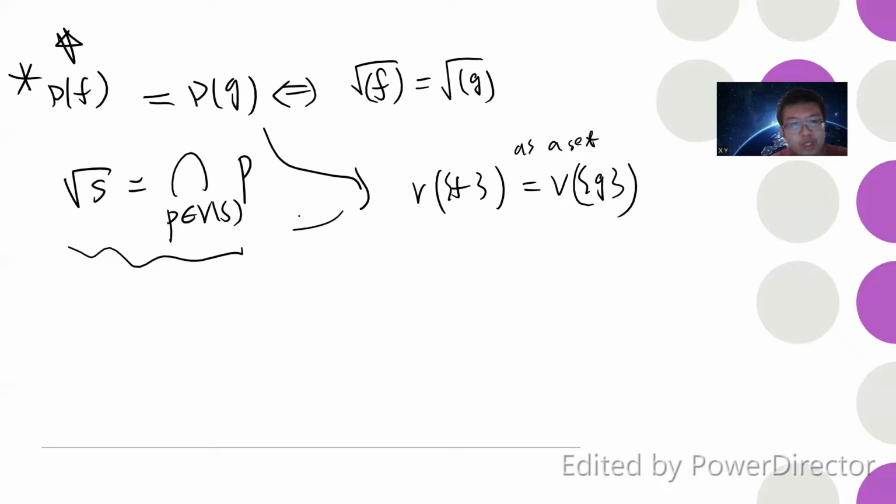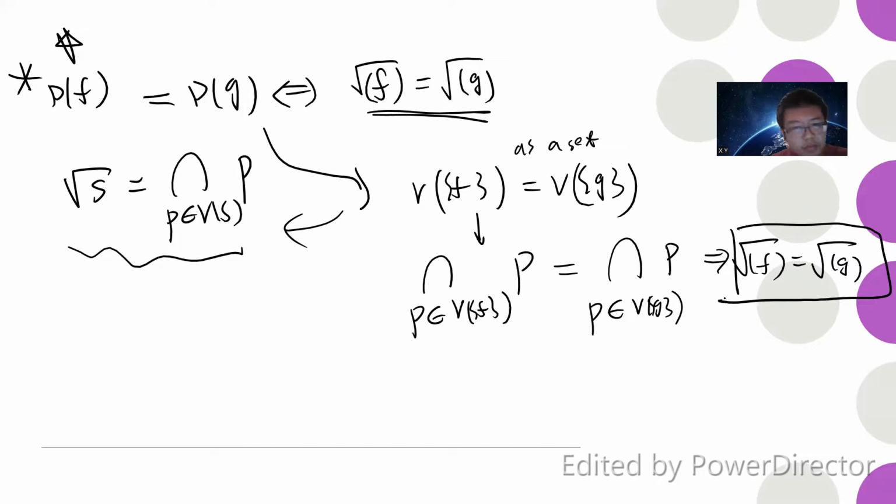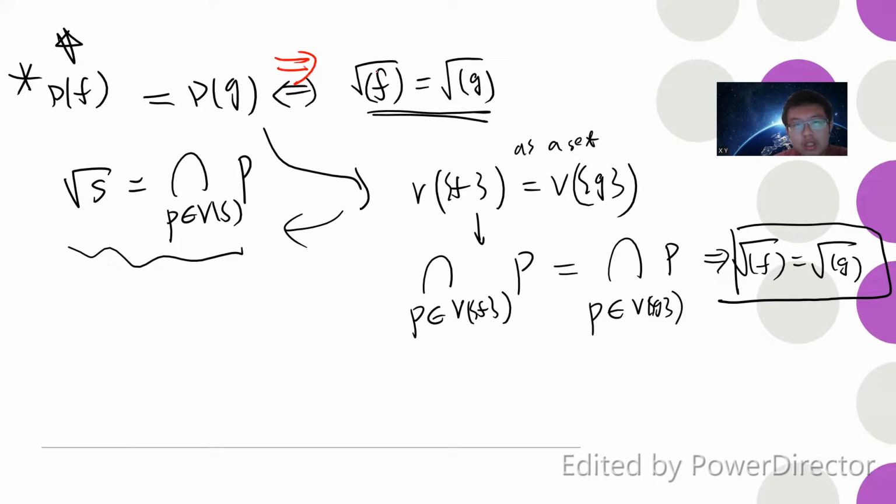And obviously, if you plug in this formula, that you prove these results, right? Because you plug this formula in, this tells you that if you take the intersection of all the prime ideals in V of the singleton f, it is the same as the intersection of all the prime ideals in V of the singleton g. Then these two give you the radical of f and the radical of g. Okay, so now basically we just proved this direction.